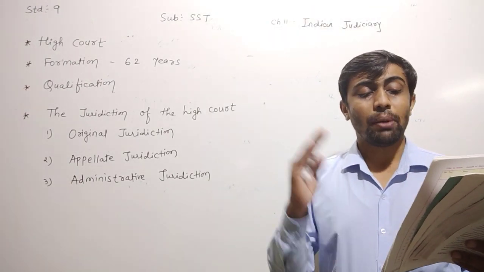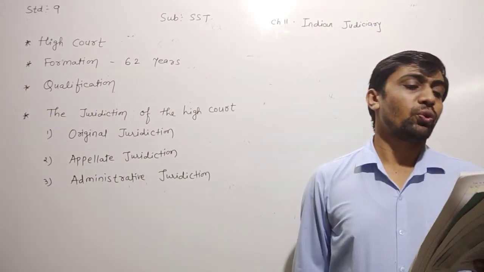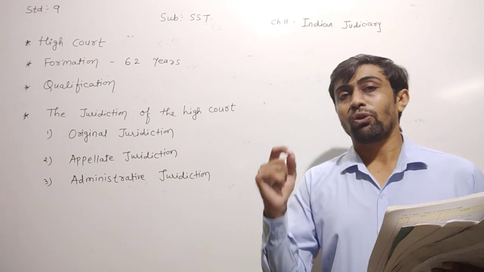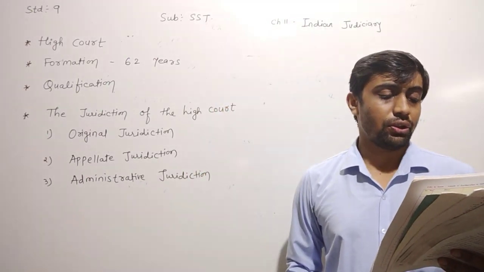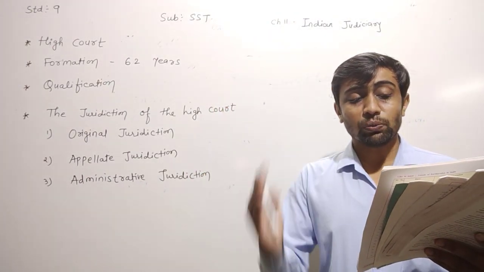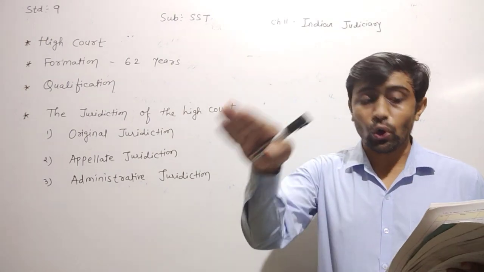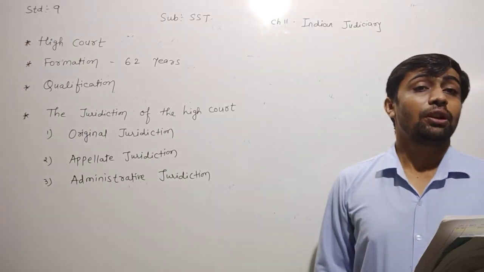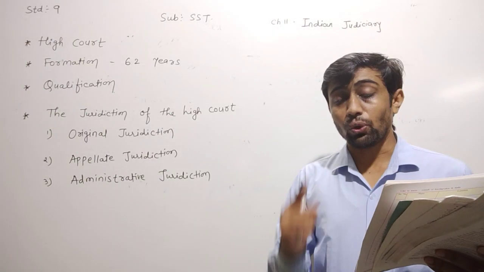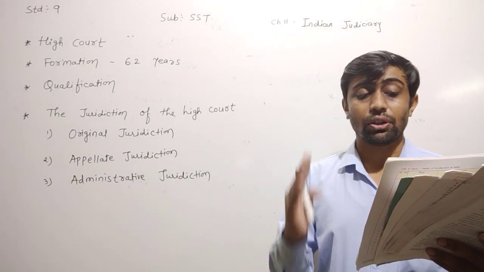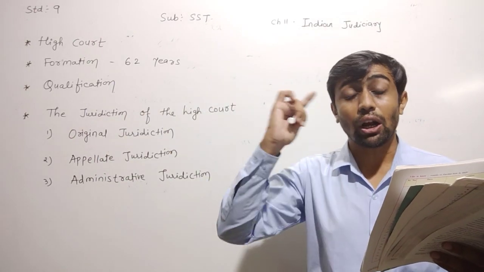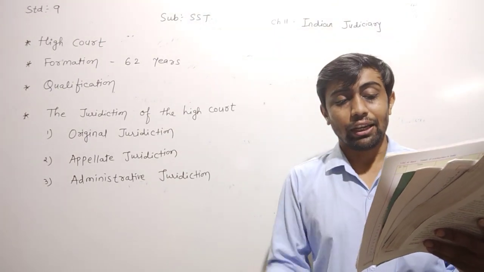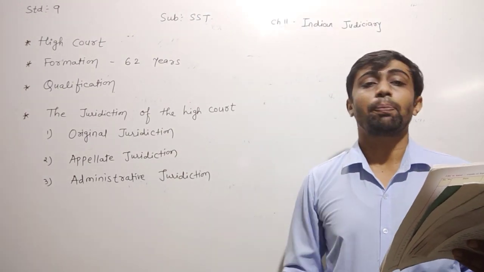Fifth, should be below the age of 62 years. These are all the qualification criteria for the appointment of High Court judges. Now, the judge of the High Court has to take an oath of secrecy in front of the governor of the state, or any person appointed by the governor for that purpose.